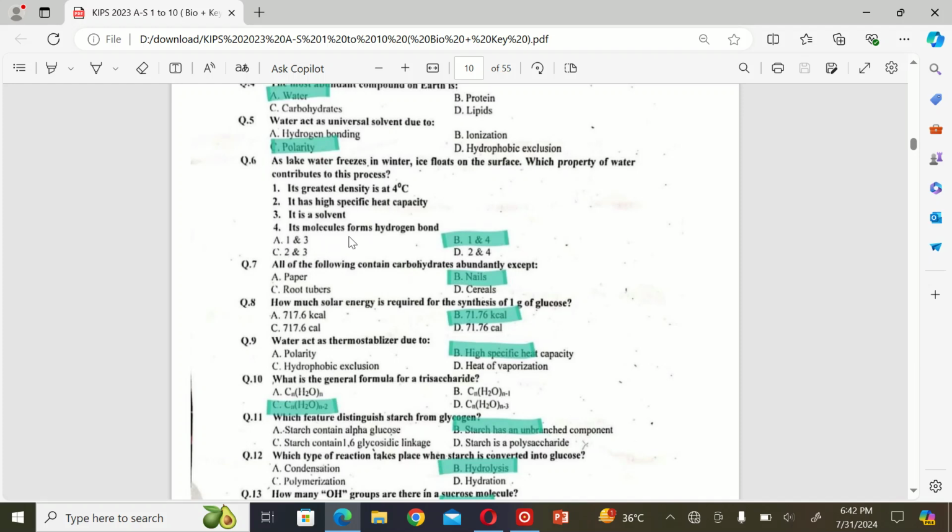The next MCQ is: water molecules form hydrogen bonds. A. 1 and 3, B. 1 and 4, C. 2 and 3, and D. 2 and 4. So the correct option is B, 1 and 4.